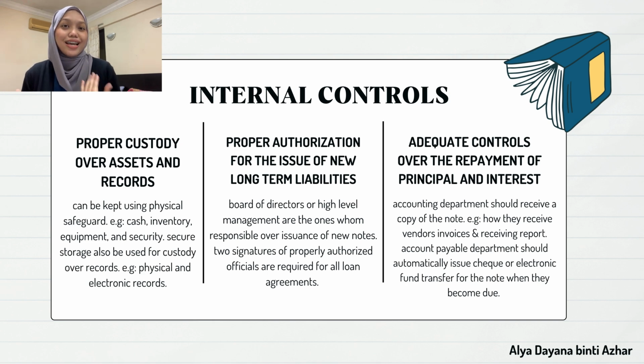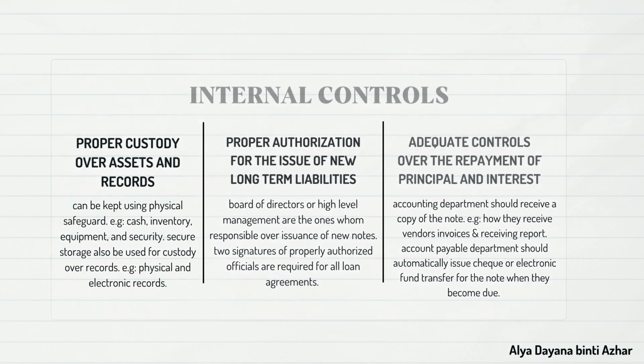In addition, adequate controls over the repayment of principal and interest should be subjected to the control in the acquisition and repayment cycle. At the time the notes are issued, the accounting department should receive a copy of the note, the same way they receive vendors' invoices and receiving reports. The accounts payable department should automatically issue a check or electronic fund transfer for the note when it becomes due. A copy of the note will provide the supporting documentation of the payment.